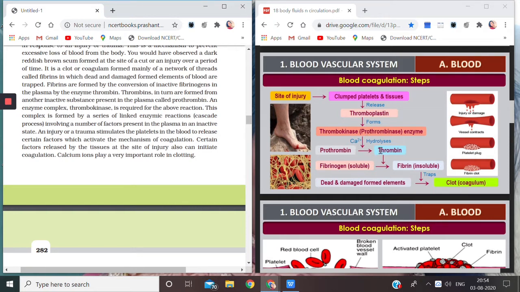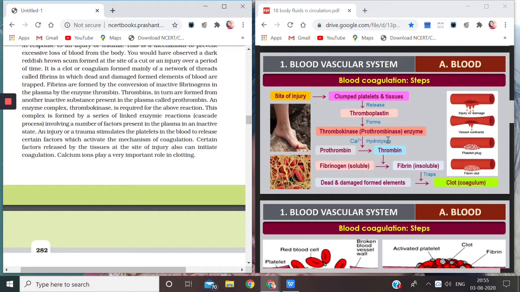So thromboplastin forms thrombokinase, which is an enzyme. This thrombokinase, in the presence of calcium ions, will convert inactive prothrombin into thrombin, which is active.